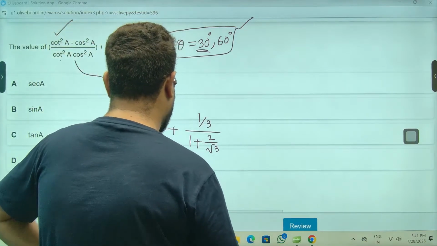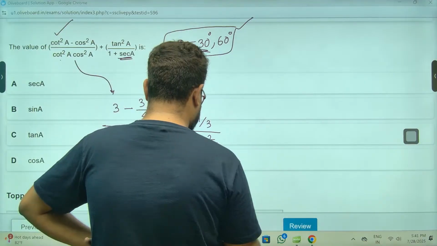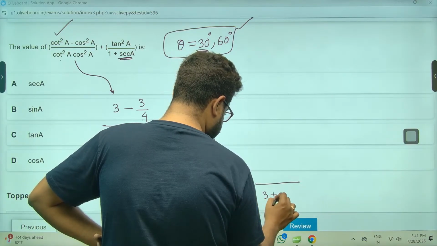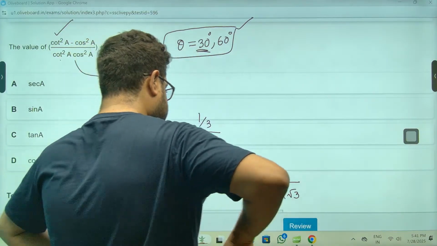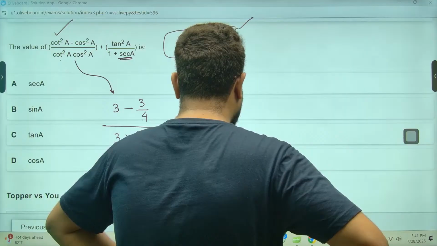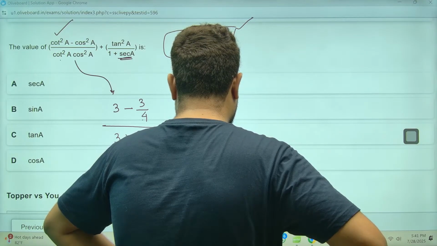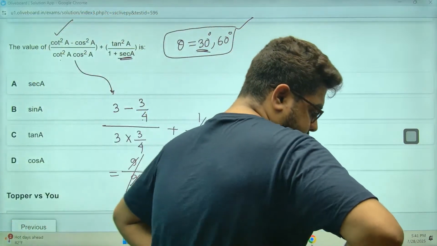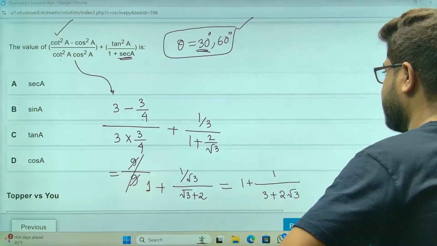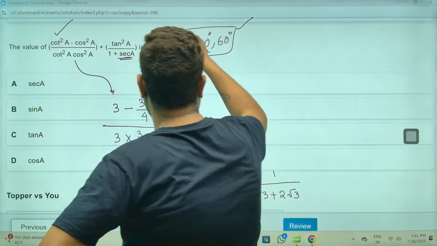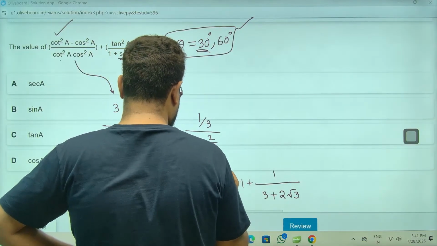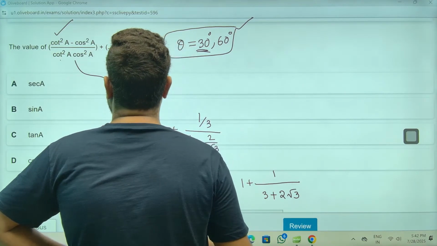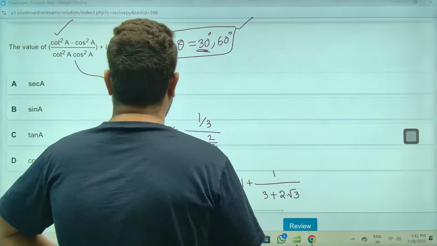It has gone into advanced values, brother. Root 3 minus 1, root 3 plus 1, it has gone into that. Did we do something wrong? Tan 30 is 1 by root 3, 1 by root 3 square, 1 by 3. Root 3 plus 2. This was sec A only, right?